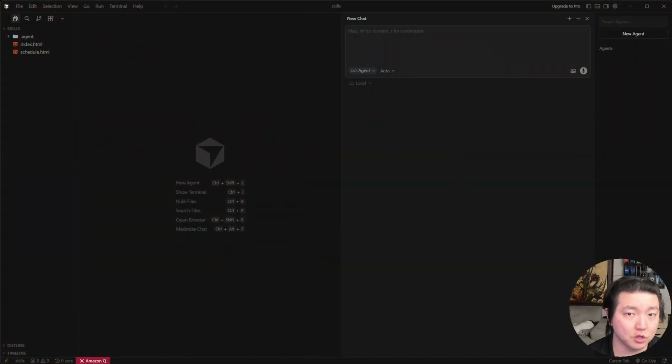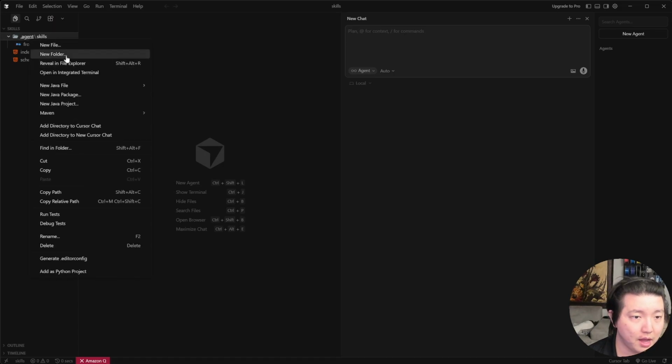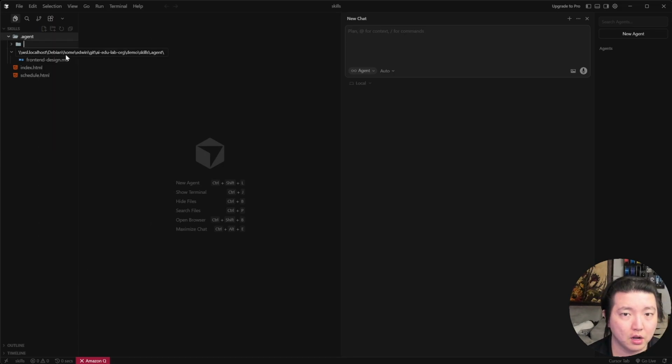It still has our skills folder with the front-end design MD skill file inside. Now, I need to create the agent files. These go in the similar agent folder, but instead of the skills subfolder, we put it in the agent subfolder. So we'll right-click this, click on New Folder, call it Agents, and that should be good. Make sure that you have it at the same level that skills are at.